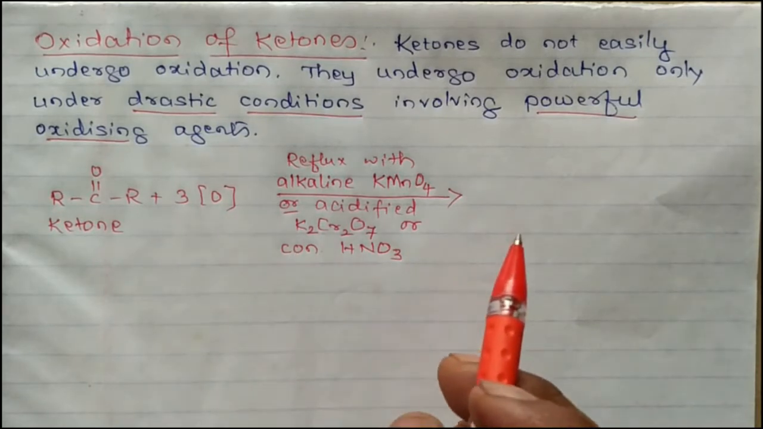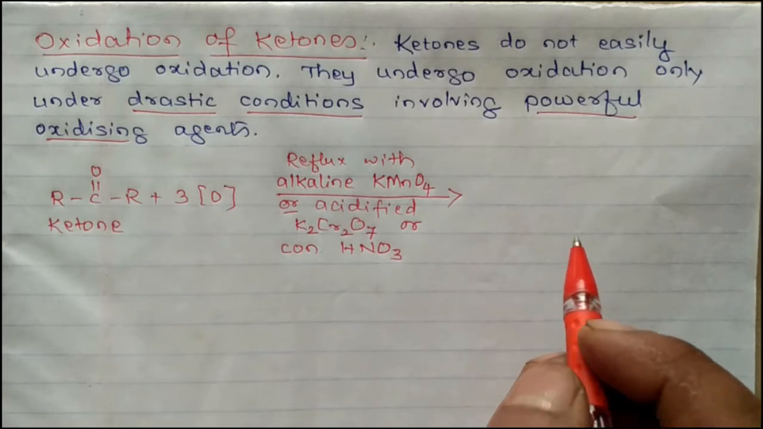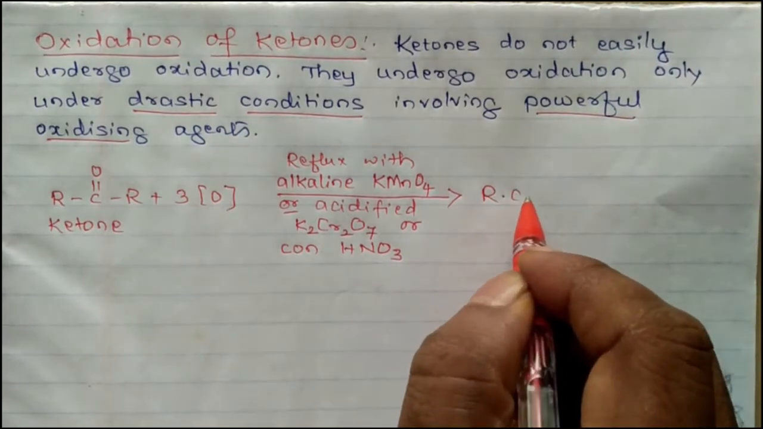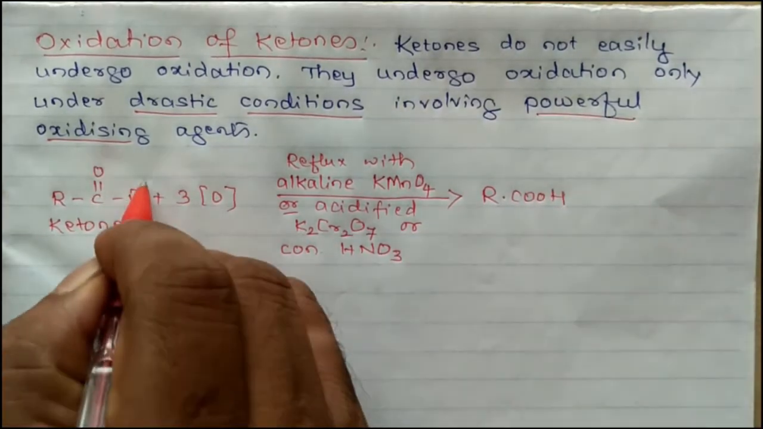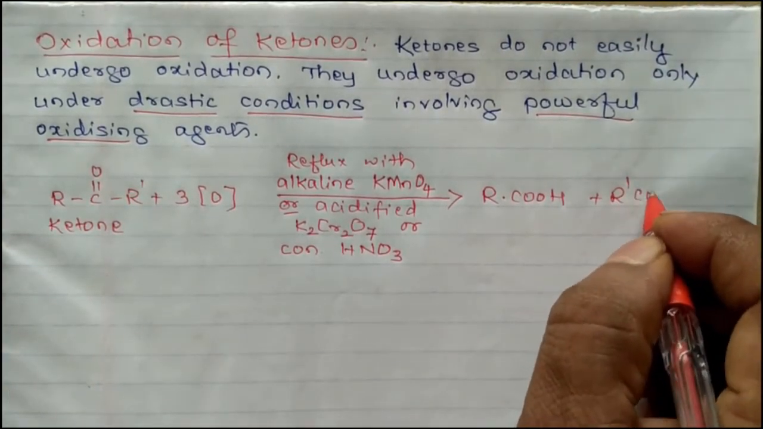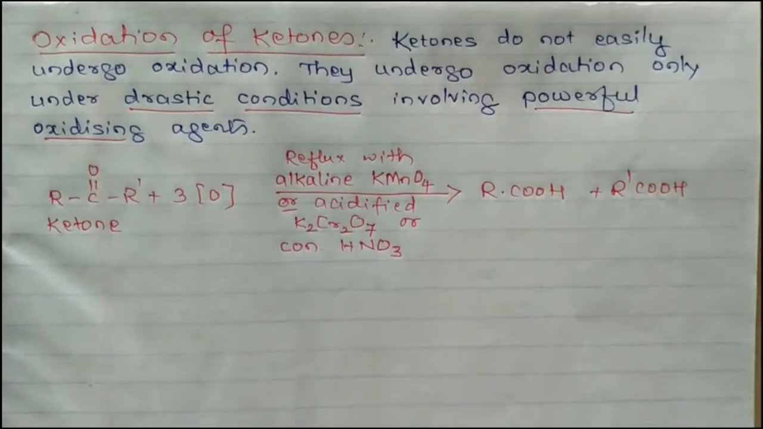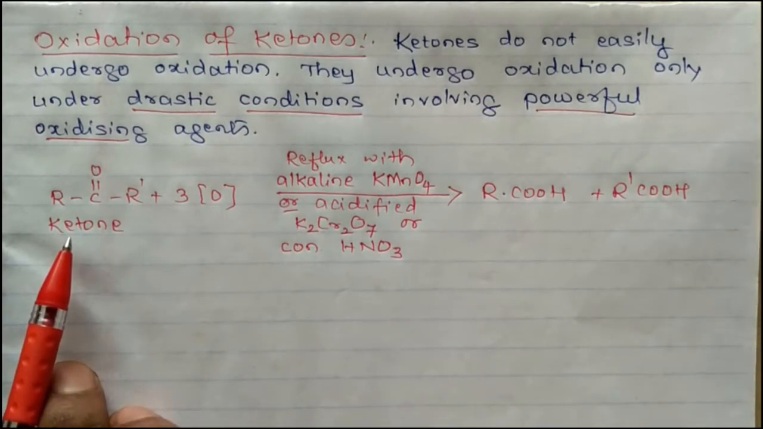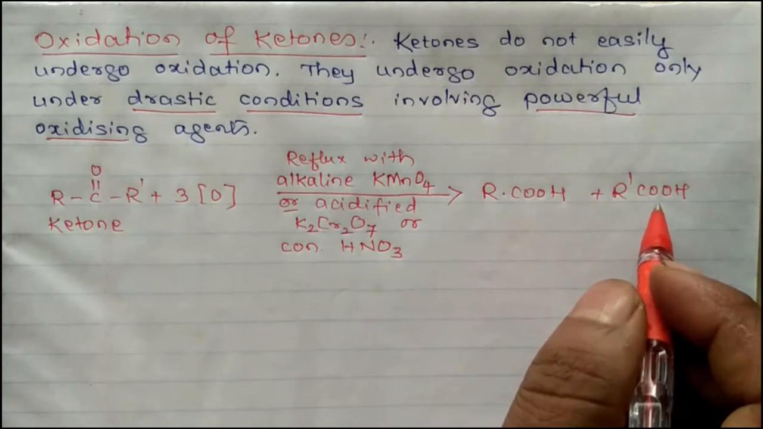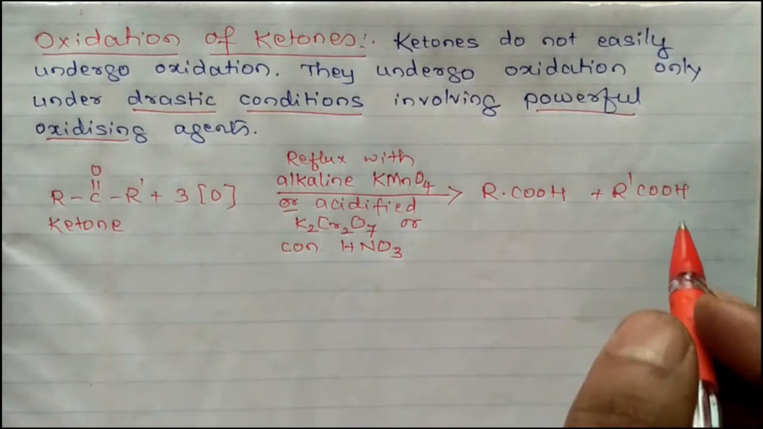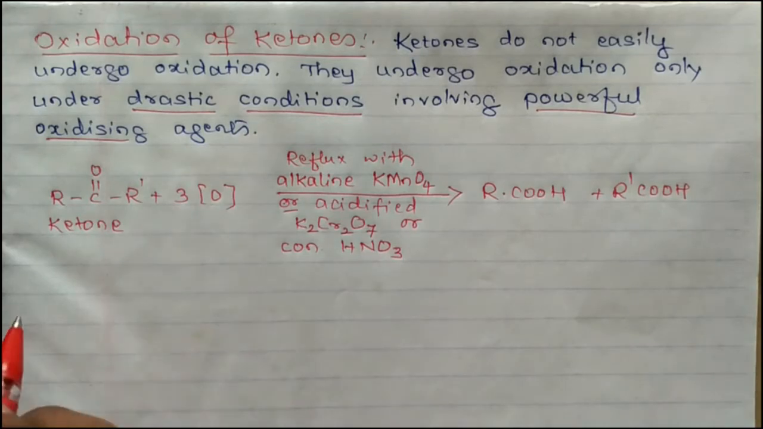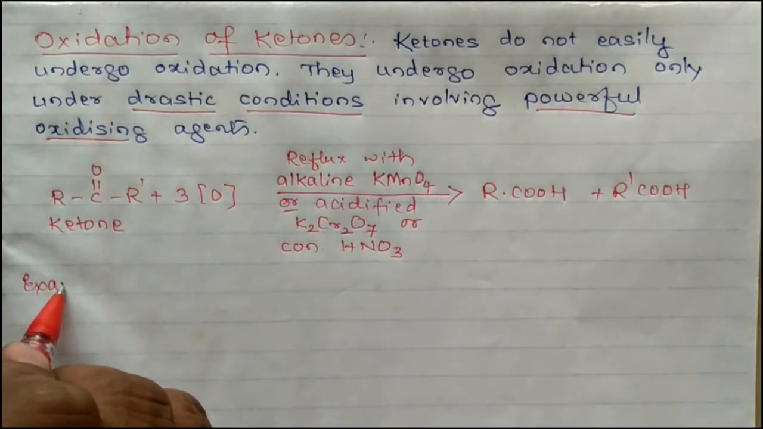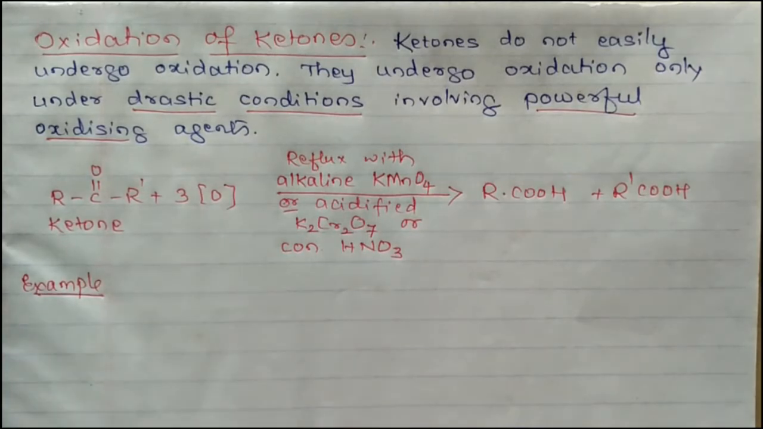concentrated nitric acid gives carboxylic acids, R-COOH and R'-COOH, containing a smaller number of carbon atoms. You are going to get carboxylic acids containing fewer carbon atoms than the original ketone. This is one carboxylic acid, and this is another molecule of carboxylic acid. Now let us see one example. When acetone is oxidized using concentrated nitric acid, ethanoic acid is formed.